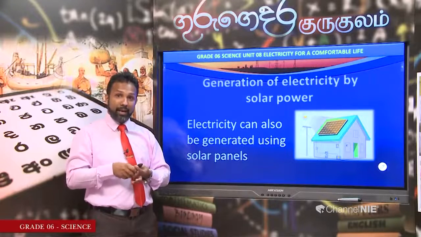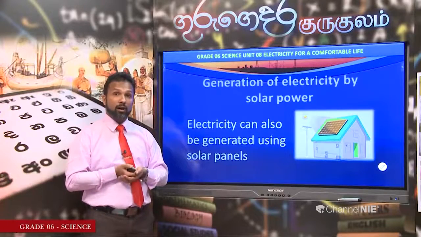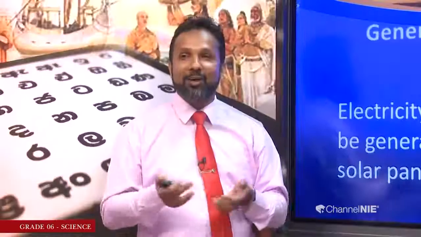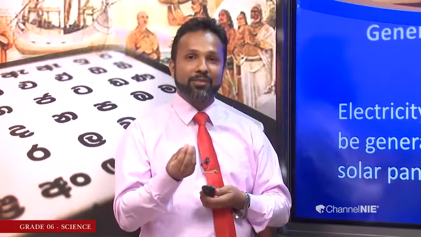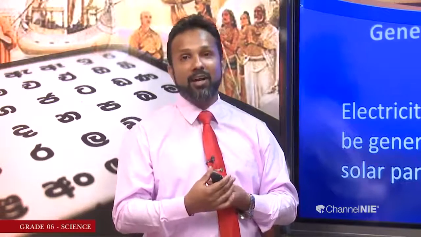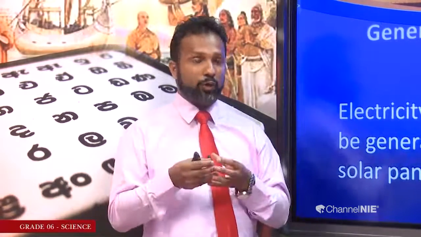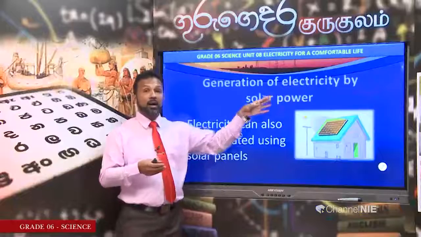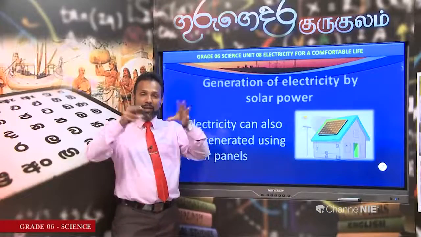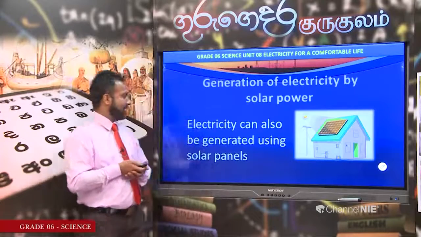A solar panel is made by combining thousands of solar cells, because a solar cell produces only a very small amount of current. As a result, we have to combine a large number of solar cells to produce this kind of large solar panel. Then we can obtain a higher quantity of current. Right.